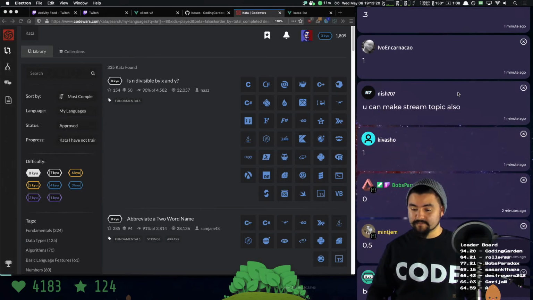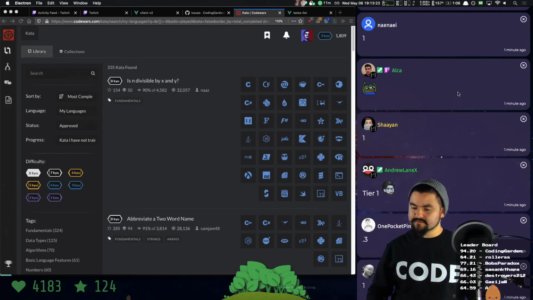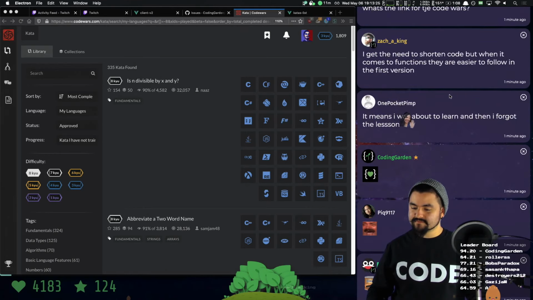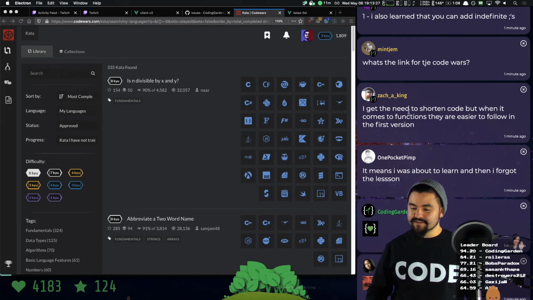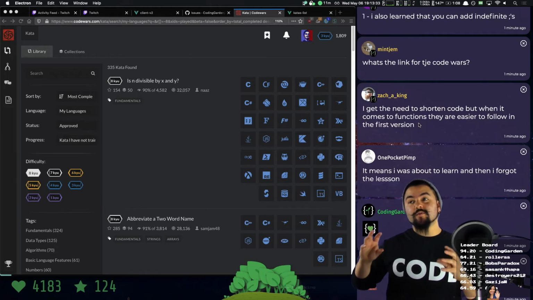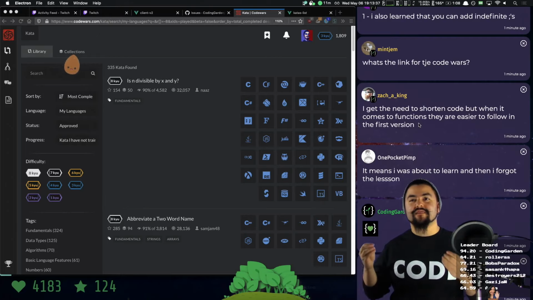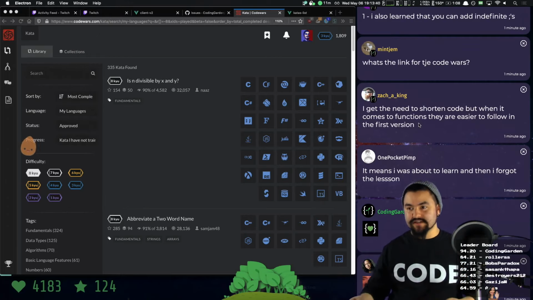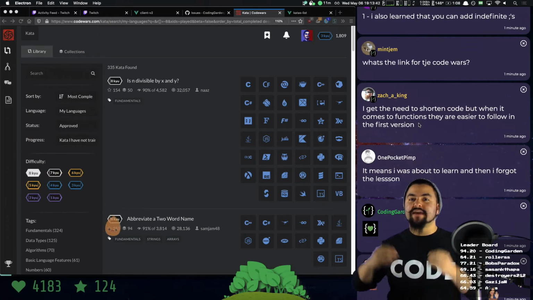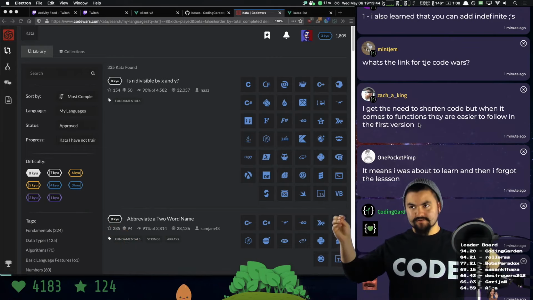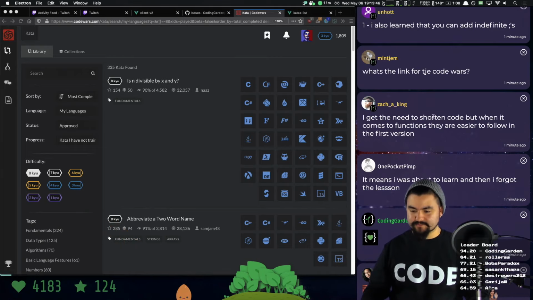Stream topic? What do you mean by that? I get the need to shorten code, but when it comes to functions, they're easy to follow in the first version. Exactly. And the thing is, when you're working on a team, with other developers, you want to write code that is going to be easy for them to understand. Code that does not require a high mental load to understand.